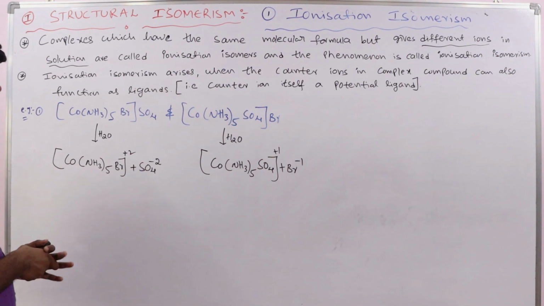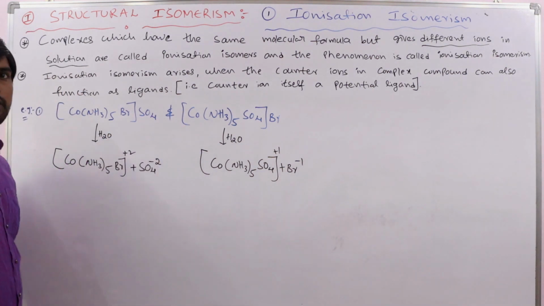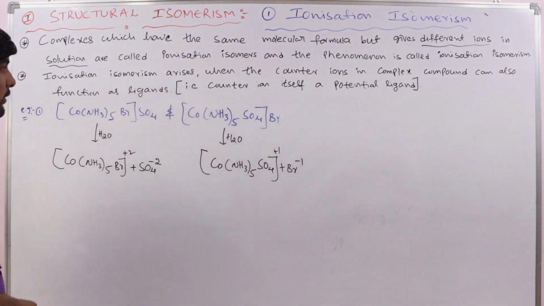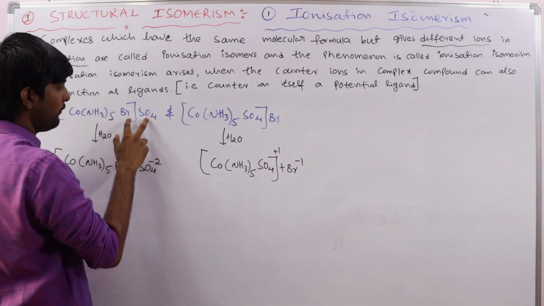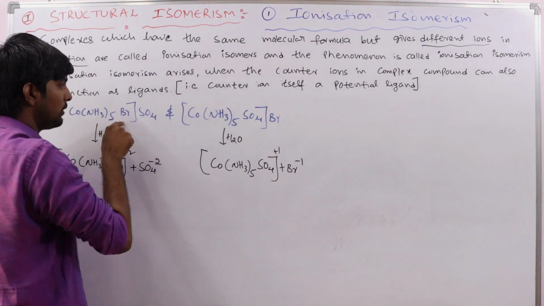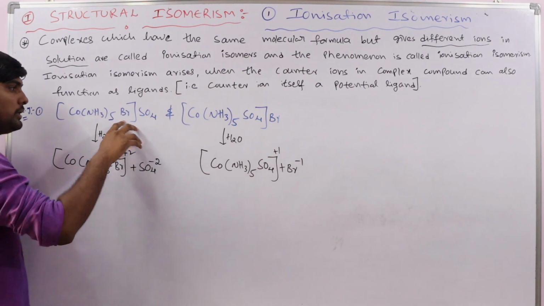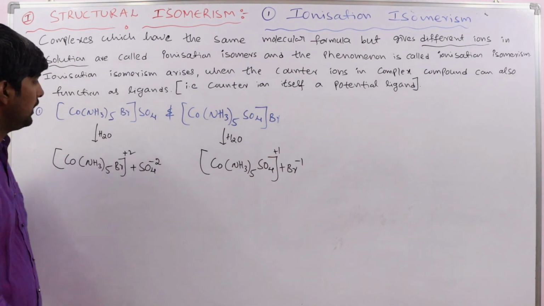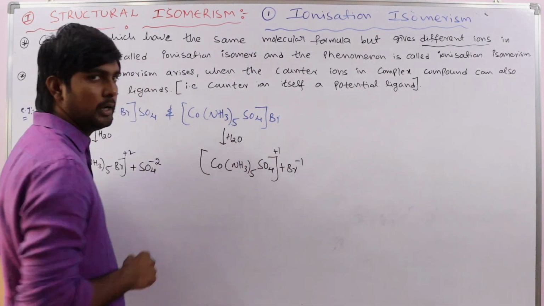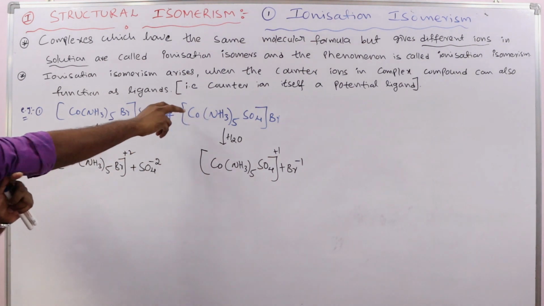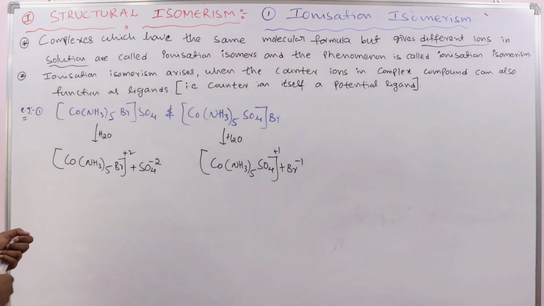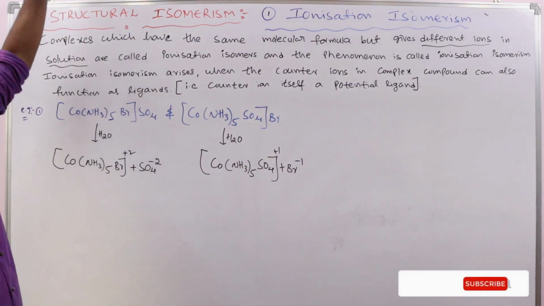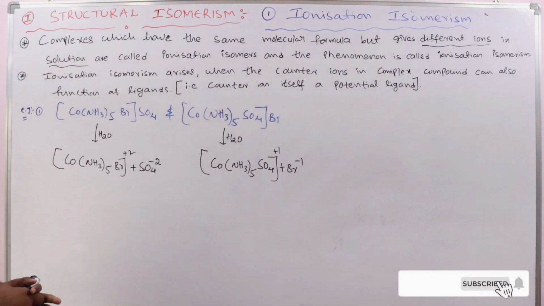So the complexes have the same molecular formula because all the species are the same here, yes or no? But look at the difference between these two. The counter ion is coming into the coordination sphere and the ligand is going into the ionization sphere. Sulfate is coming into the sphere and Br is going out of the sphere. Clear? So these two are called ionization isomers because they give different ions in the solution but have the same molecular formula. Very simple.